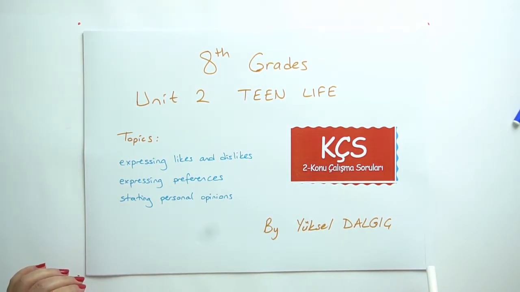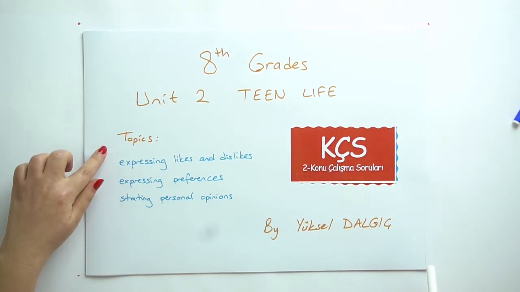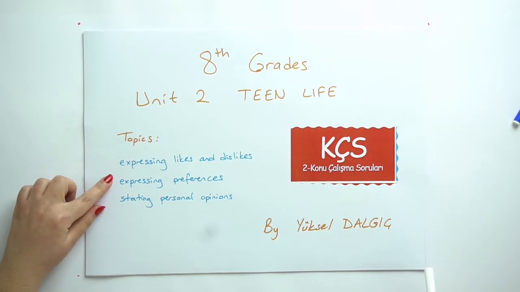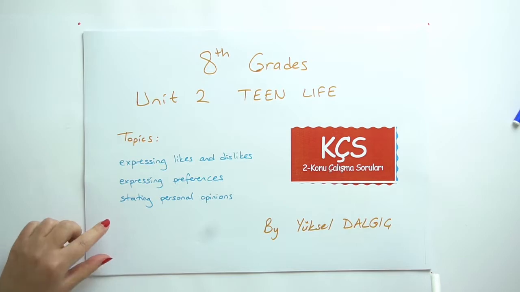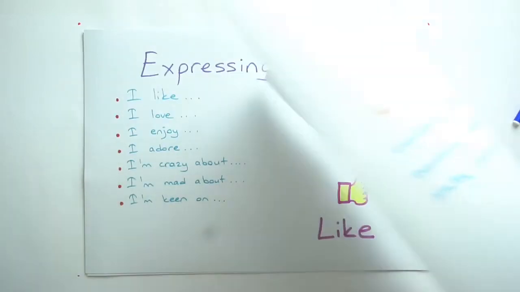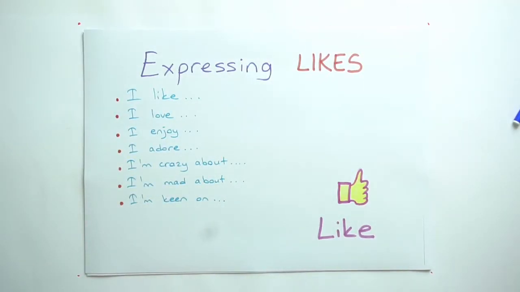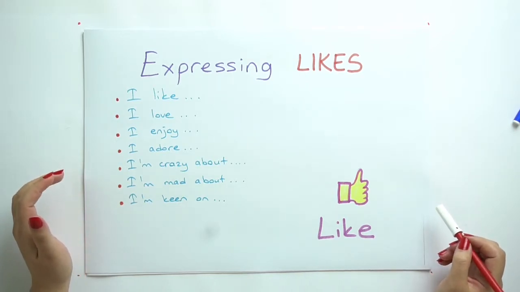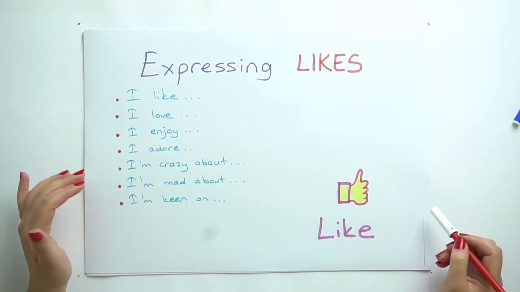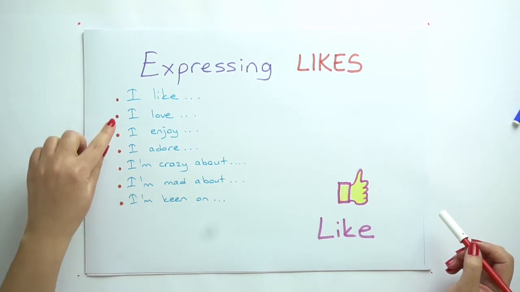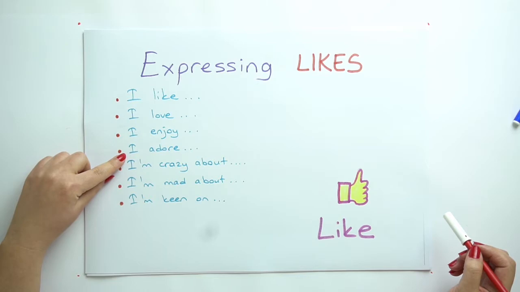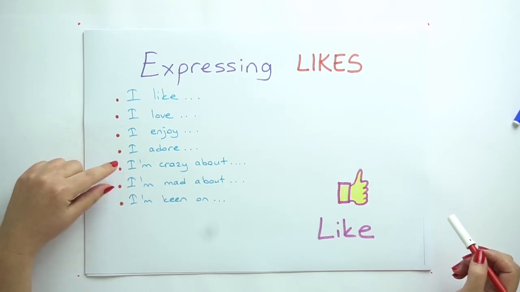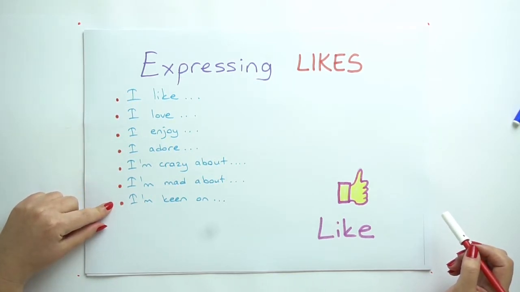Today we are going to study Unit 2, Teen Life. Here our topics are expressing likes and dislikes, expressing preferences, and stating personal opinions. Here are the most common structures that we use while expressing likes. For example, I like, love, I enjoy, adore, I'm crazy about, I'm mad at, I'm keen on.